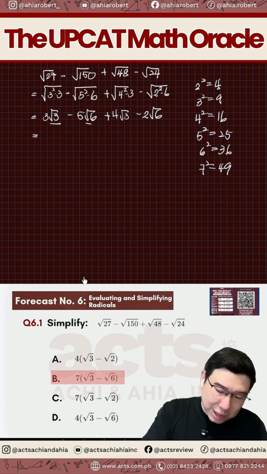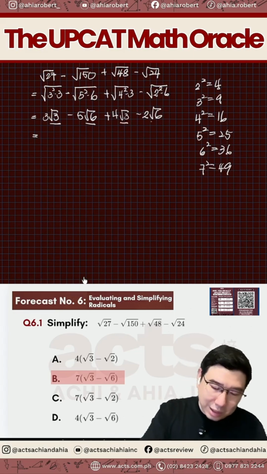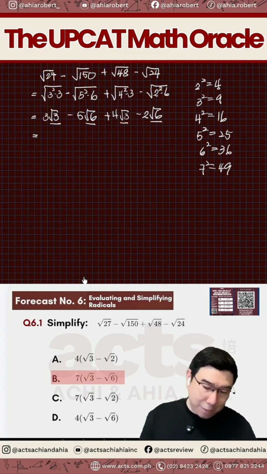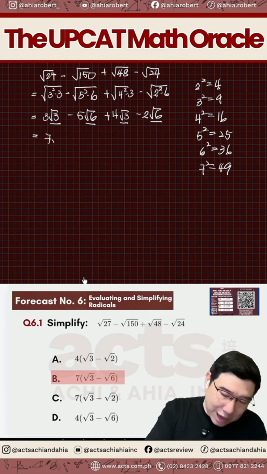5 square root of 6, the 6 will be orange. Square root of this is another set of apples, and this is now orange. So you now have 3 apple plus 4 apple. How many apples do you have now? You will now have 7 apples,